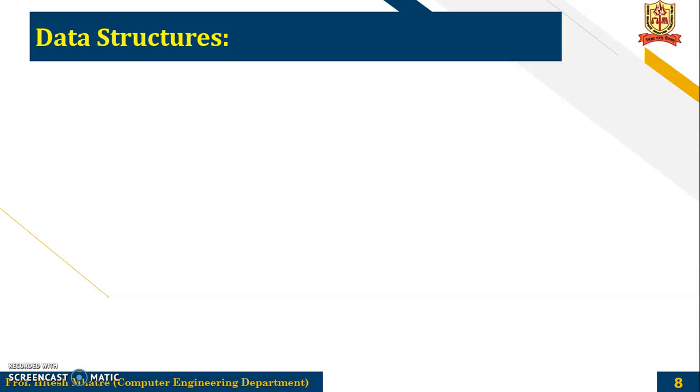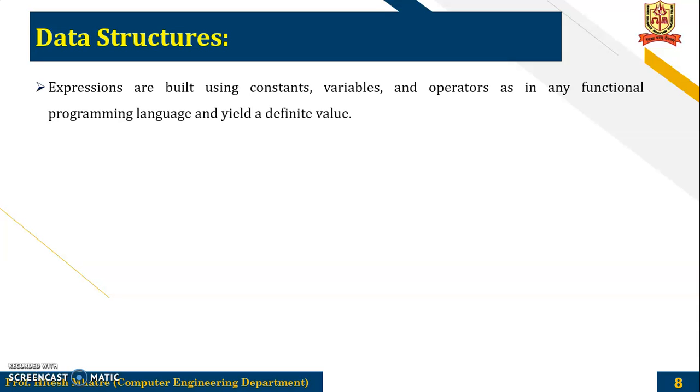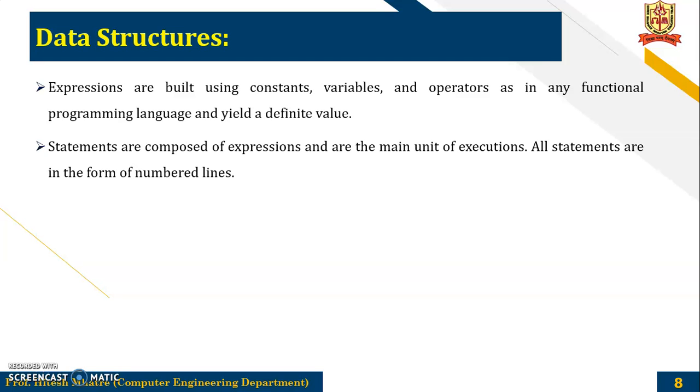So we will see first the data structures. Expressions are built using constants, variables, and operators as in any functional programming language, and it will yield, that is, it will give you some definite values. The statements are composed of expressions and are the main unit of execution. All the statements are in the form of numbered lines.